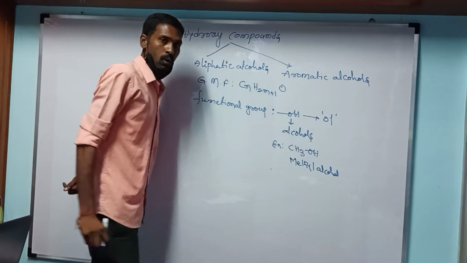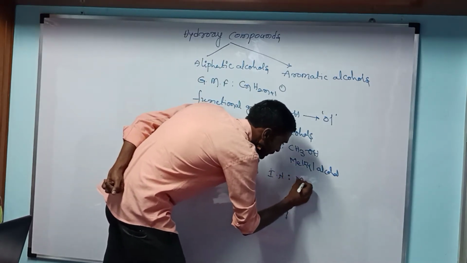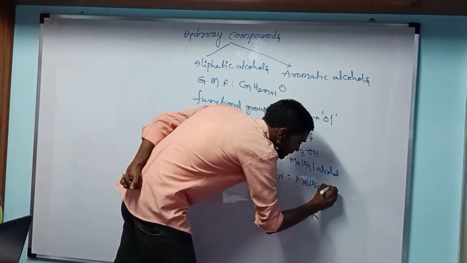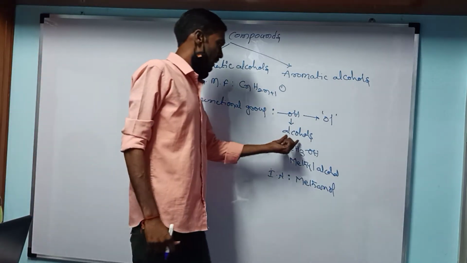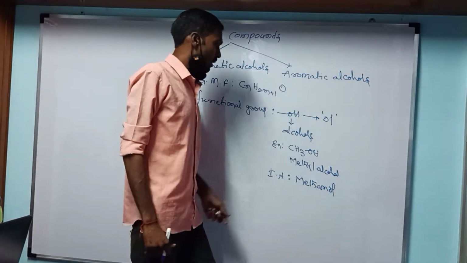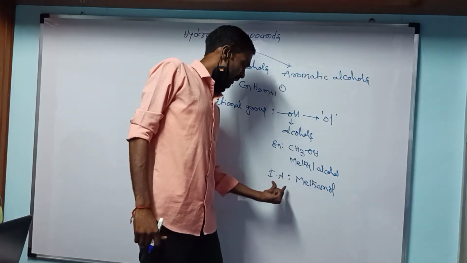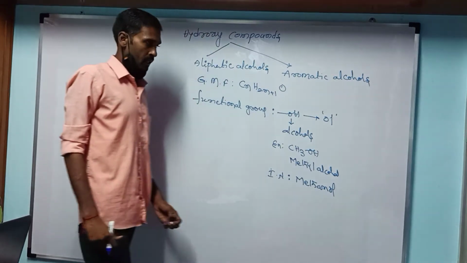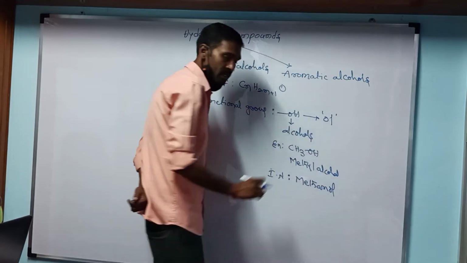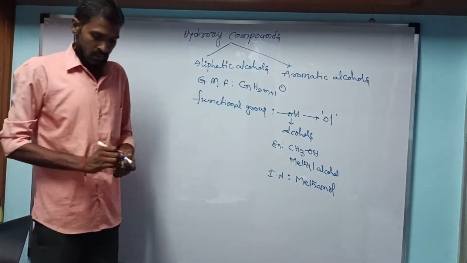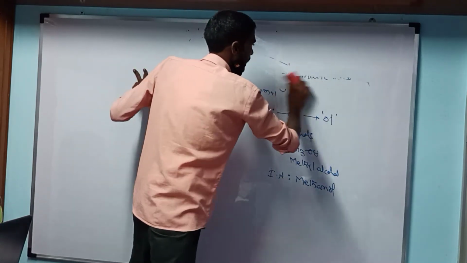So OL is the suffix, and the IUPAC name of CH3OH is methanol. In general, the nomenclature in the IUPAC system is OL, and in the common system it is alcohol. For example, CH3OH is methyl alcohol in the common system and methanol in IUPAC. Another name for methyl OH is carbinol. Next, the structure of aliphatic alcohols and also the structure of aromatic alcohols.